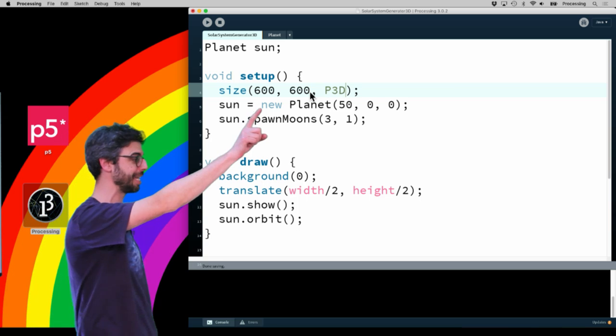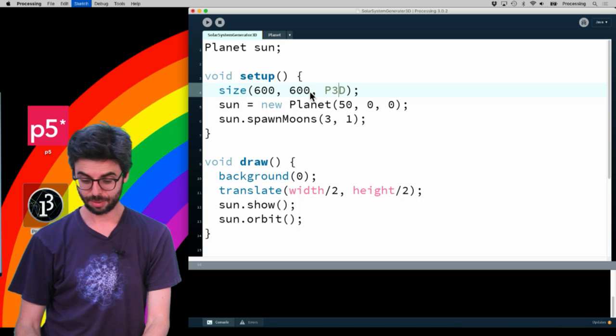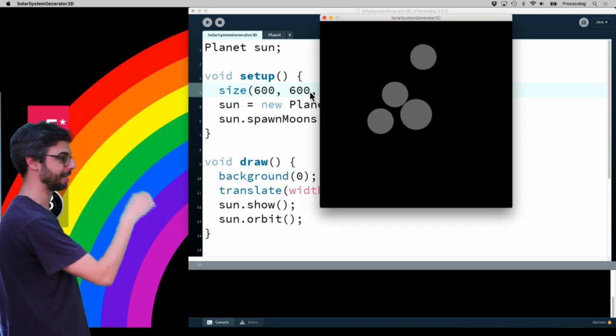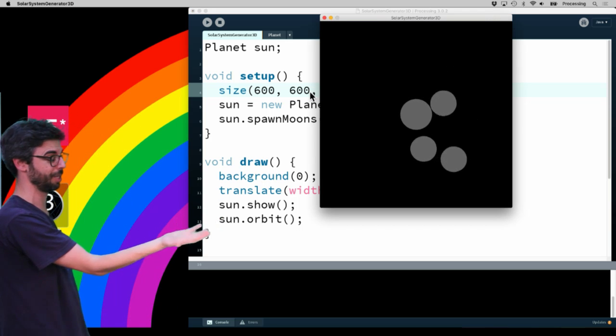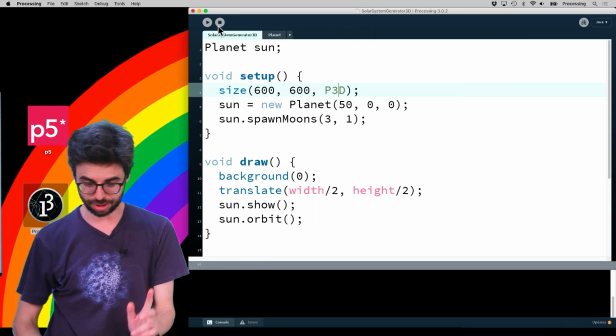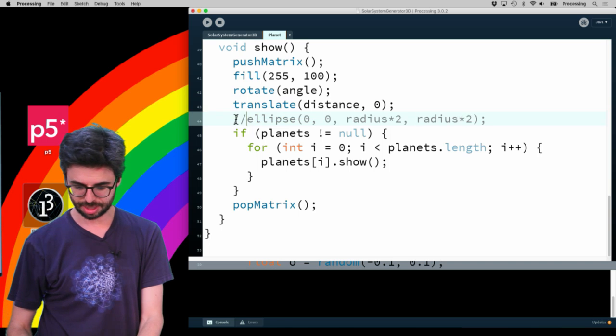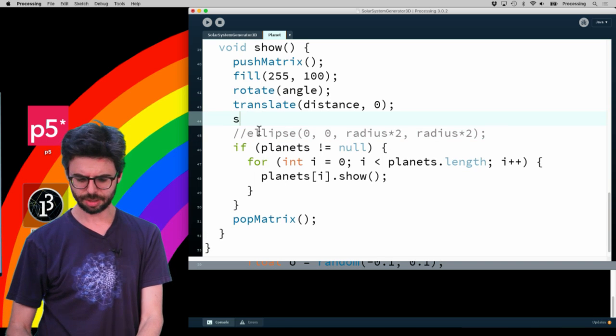Okay, so what I want to do is, first of all, I'm going to say P3D. So the first thing I need to do is be working in 3D. One thing I could do just to make sure everything's okay is in P3D, just run the same exact thing. So this, by the way, works in P3D. You can draw 2D stuff in P3D. The main thing I want to do is change these things right here. Instead of ellipse, I want a sphere.